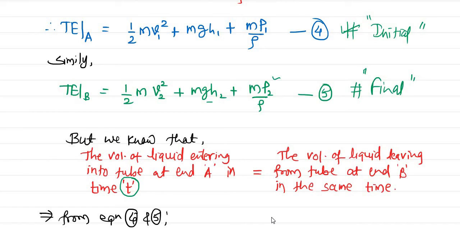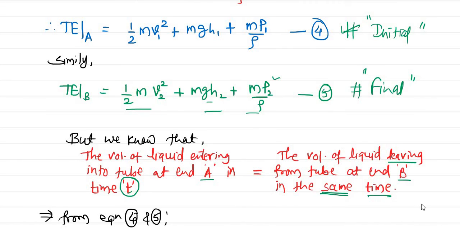If we enter the volume at point A in time t, then the volume of liquid that leaves point B in the same time is always the same, and therefore the total energy at point A and the total energy at point B must be the same, because the volume is the same, that means ultimately the density is the same and the mass is the same, and all these things remain constant.